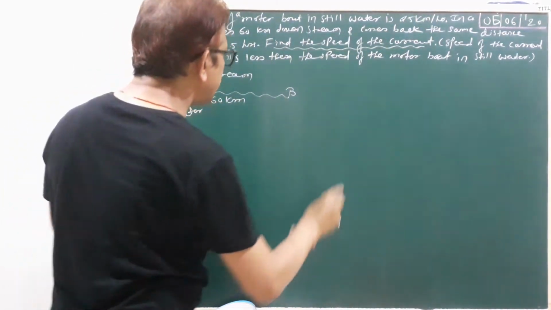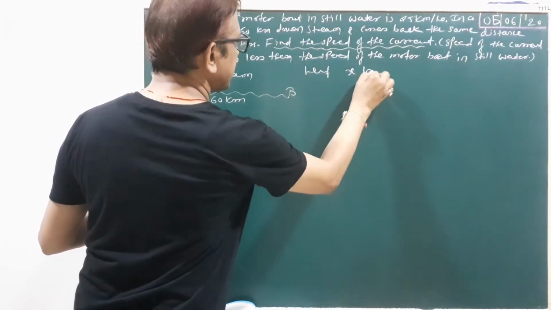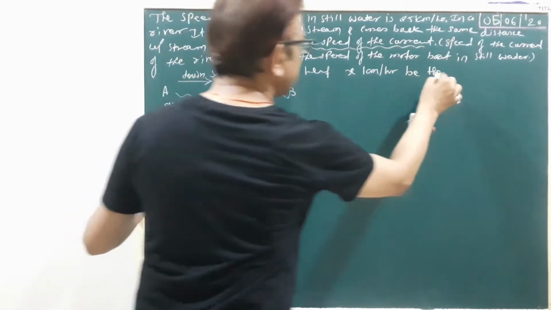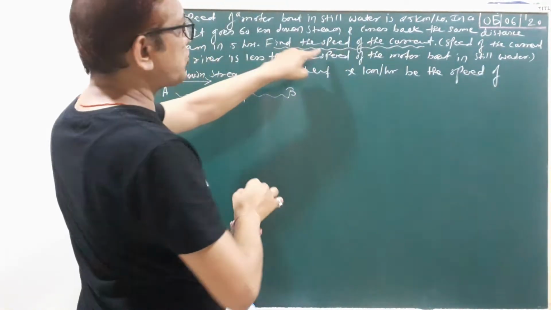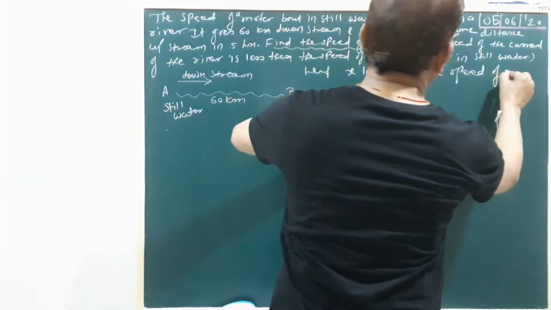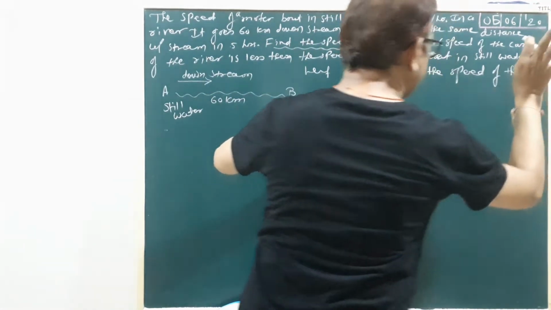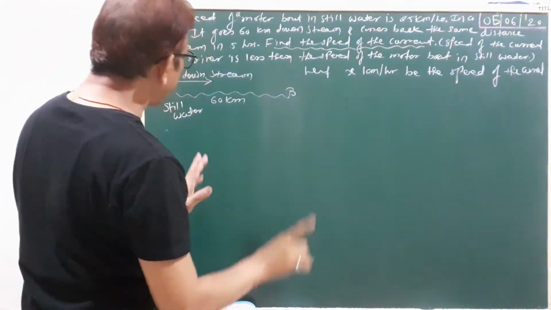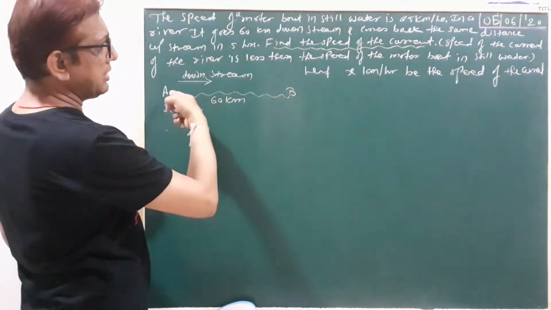So first we suppose, let x km per hour be the speed of the current. Here we draw the figure. This is our river, in still water.